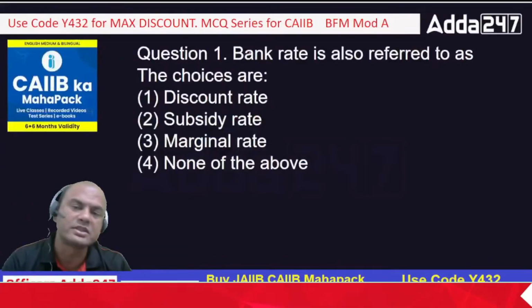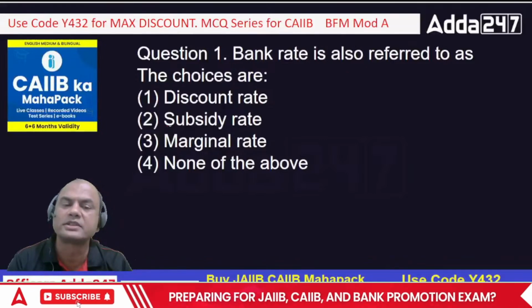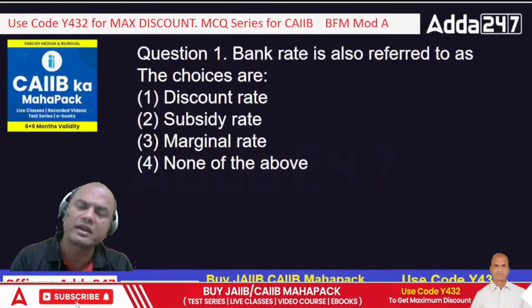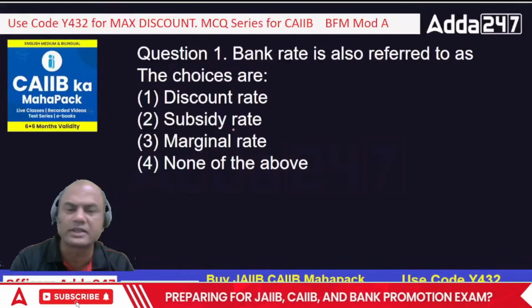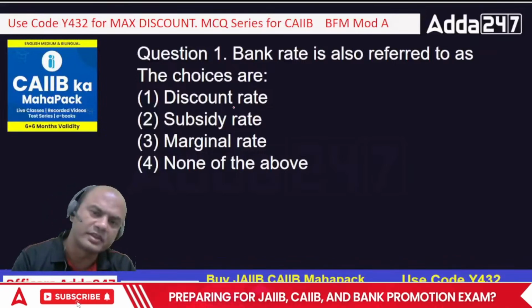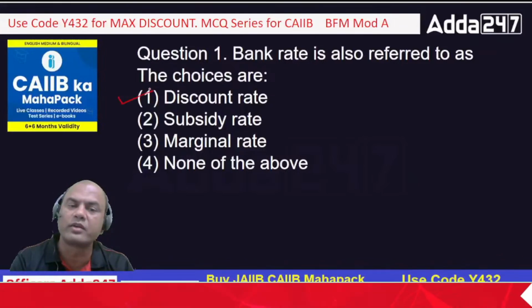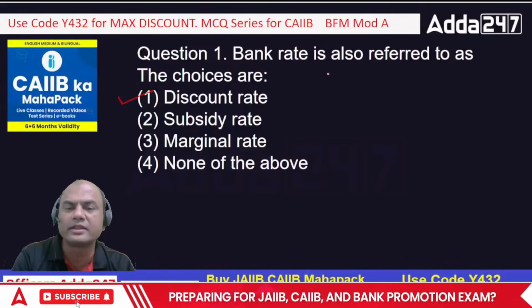Now let me ask the question. Bank rate refers to what? The choices are discount rate, subsidy rate, marginal rate, none of the above. What is bank rate? Discount, subsidy, marginal. What is this marginal? Okay. First give me the answer, then I'll give you the logic behind this. The answer is discount rate. What is discount rate? It is a benchmark rate. RBI lends here.